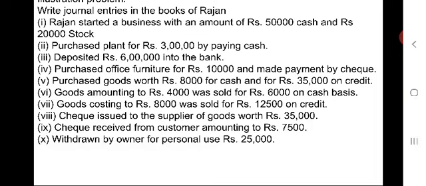But the 35,000 rupees worth of goods are on credit and the 8,000 rupees worth of goods by paying cash. Totally, how much worth of goods have we purchased? 35,000 plus 8,000, 43,000 worth of goods have been purchased.